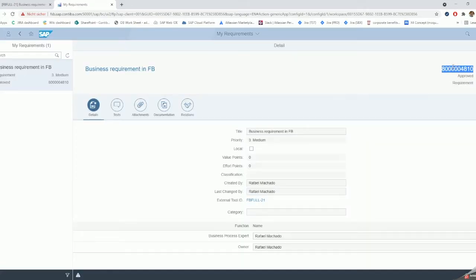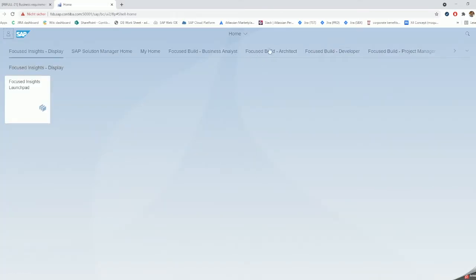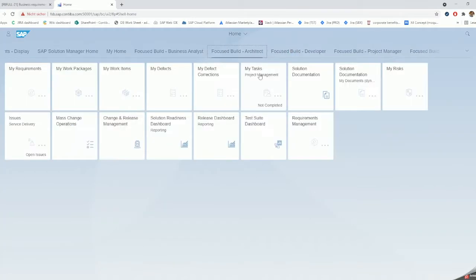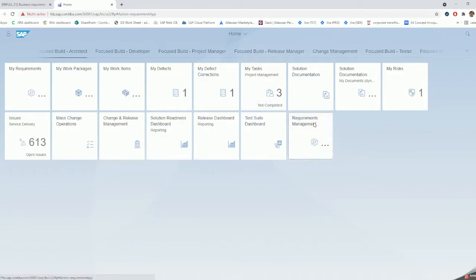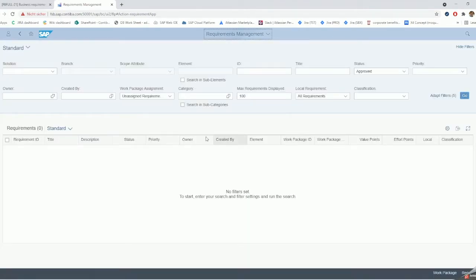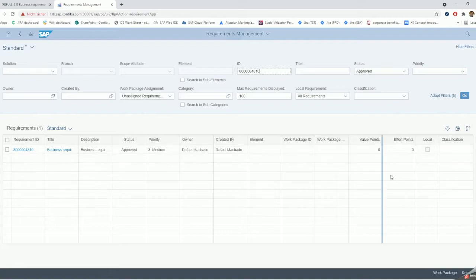We need this number because from now on, the synchronization of the status will be triggered from SAP Solution Manager. We are going to access as an architect. We are going to take the list of the business requirements, and we will find our requirement that is approved. We need to select a line, and we will create a work package based on it.